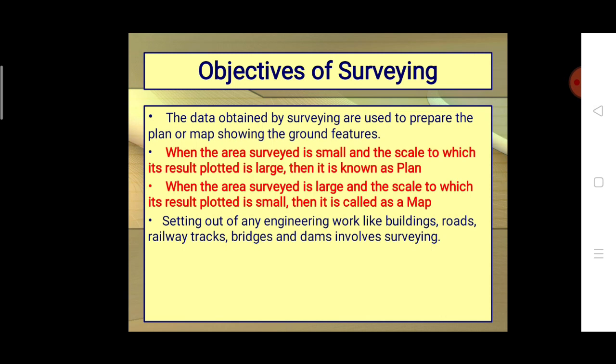A map is also a graphical representation of features, objects, buildings, or lands, when the scale is small and it is constructed using a projection system. Here the area surveyed is large and the scale to which the result is plotted is small. Then it is called a map.